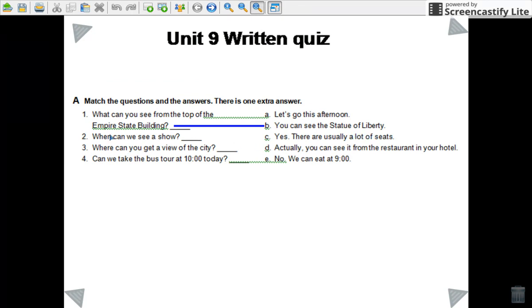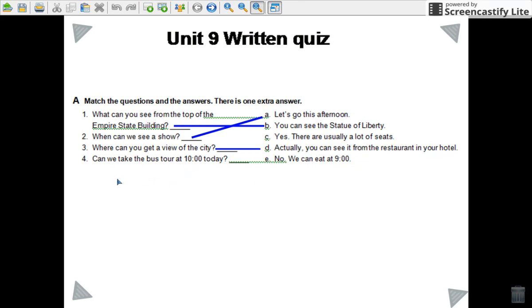And this one, when can we see a show? So when? That's it. Let's go this afternoon. Okay. Where can you get a view of the city? Where? Let's see if you're right, congratulations. Actually, you can see it from the restaurant in your hotel.